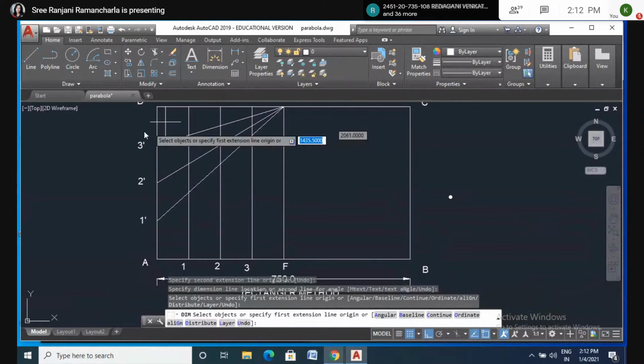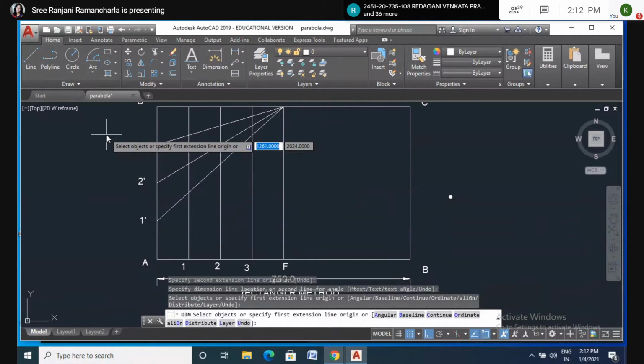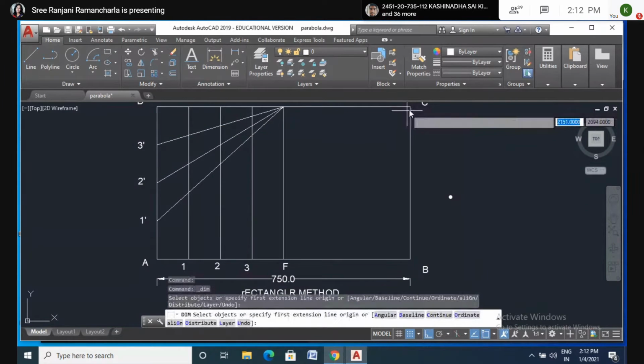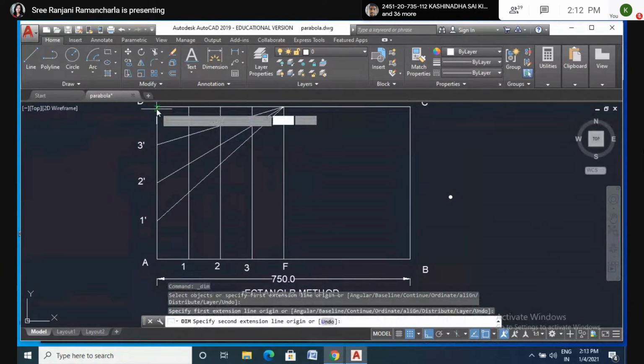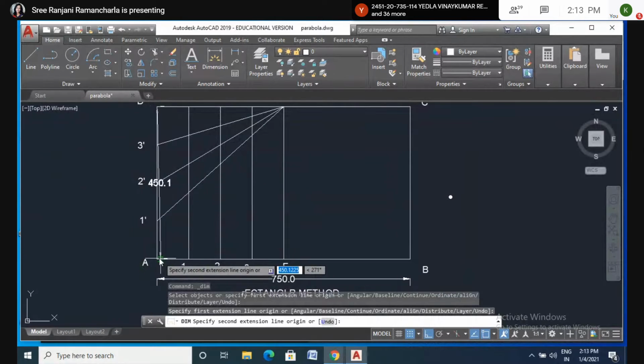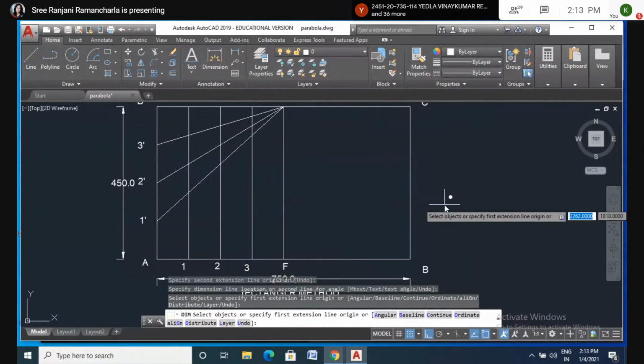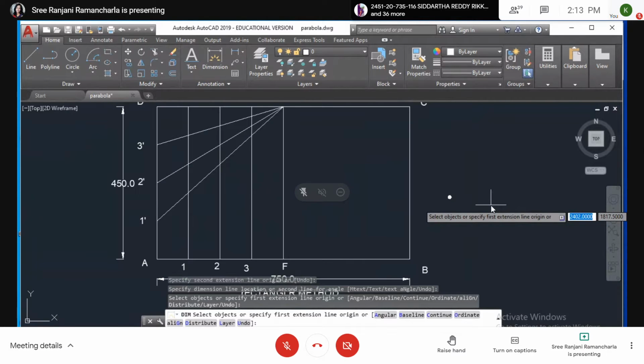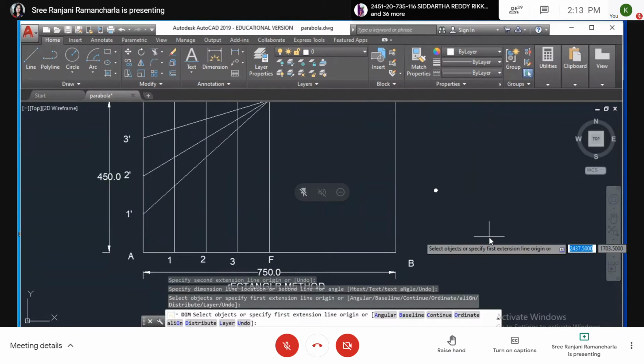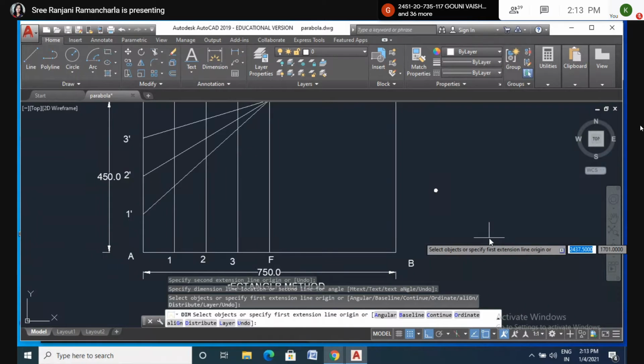And what about AD or BC? BC is the height, about 45 meters. Okay. Can you see the screen now? Yes, ma'am.